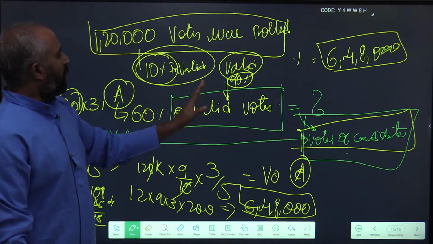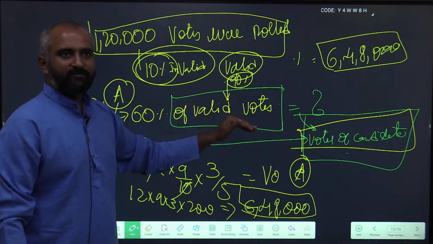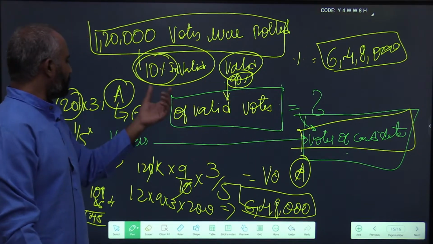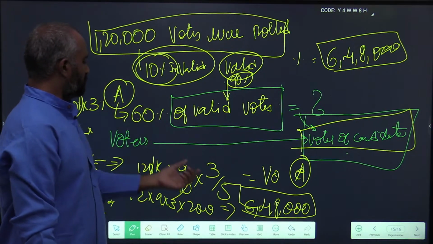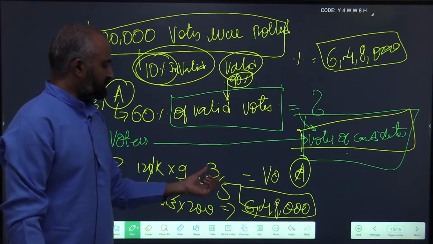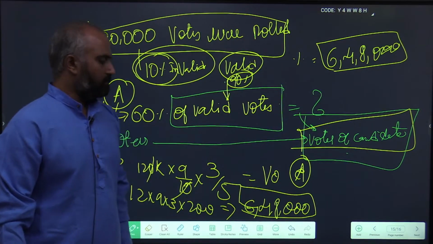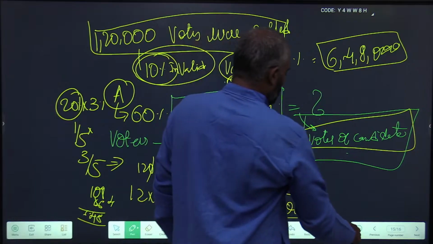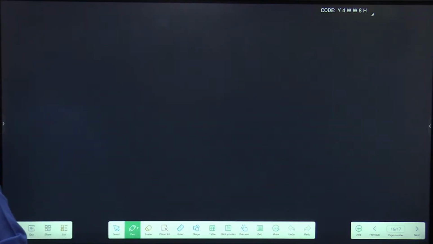Next, out of these valid votes, the next subsequent division is between the candidates. Out of the valid votes, 60% of the votes were given to A. So 60% is nothing but 3 by 5. I hope this is simple enough. Now I am increasing the complexity a bit. We will see the second one.